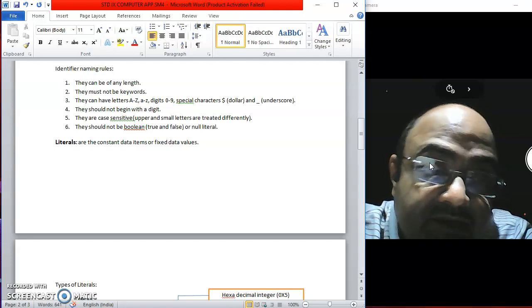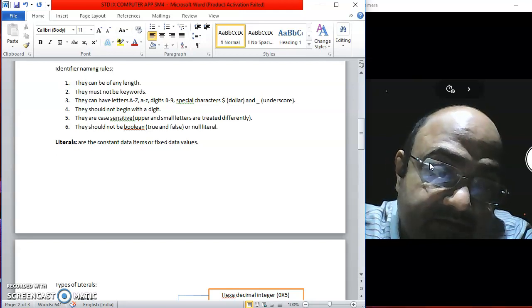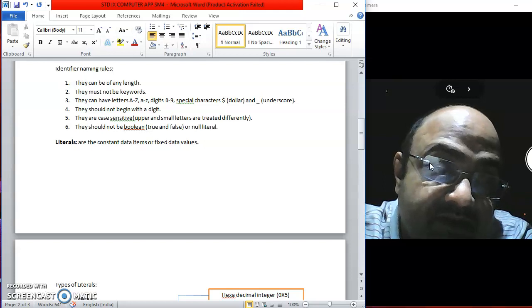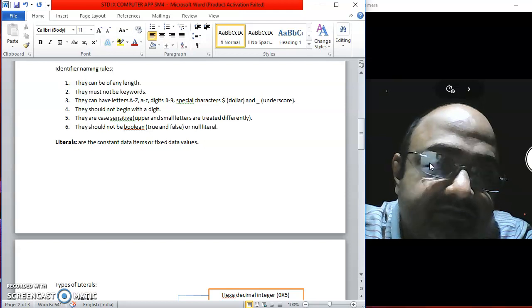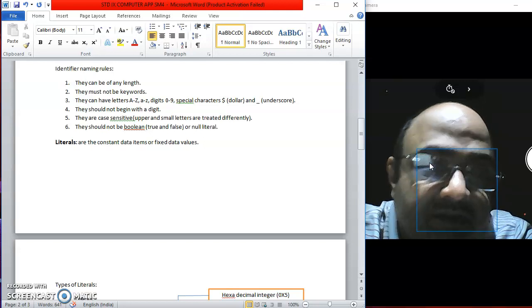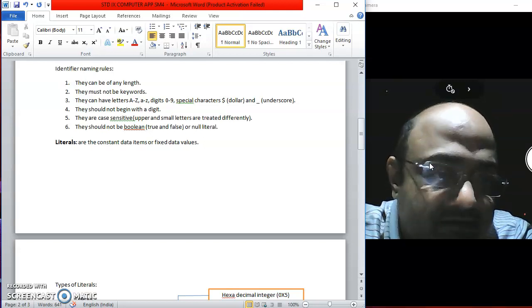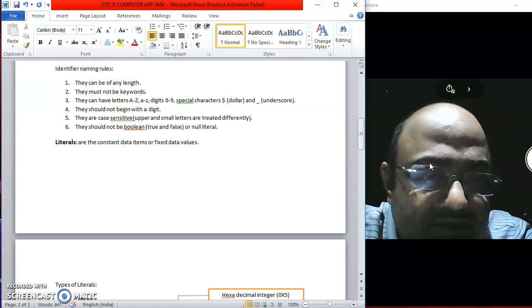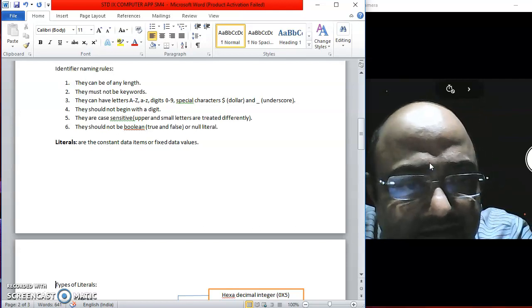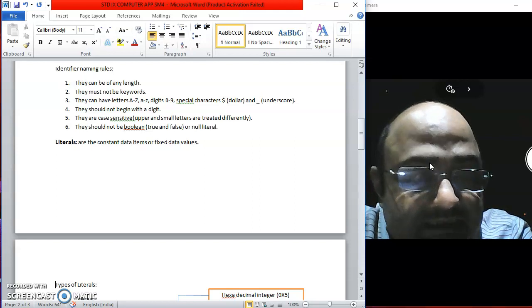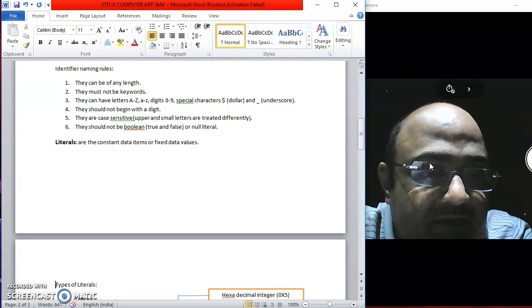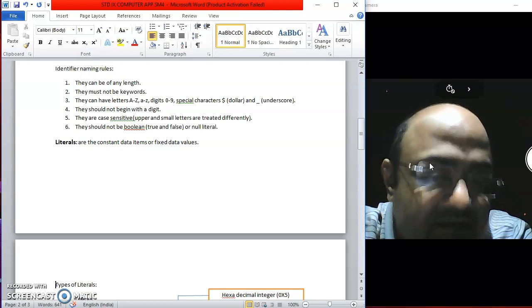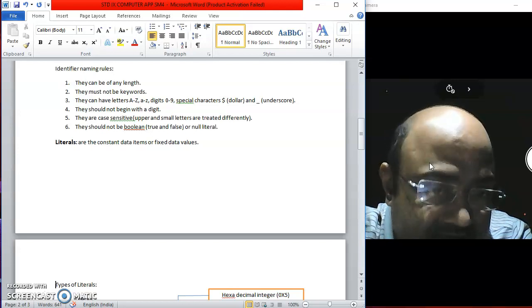But int number of days in a year. That means you want to store the number of days in a year. Now that is fixed. You cannot change it. Okay, number of days in a week. You cannot change it. Full marks in a subject. It is 100. You cannot change it. So such data should be kept in variables declared in capital block letters. This is a convention which you should keep in mind.